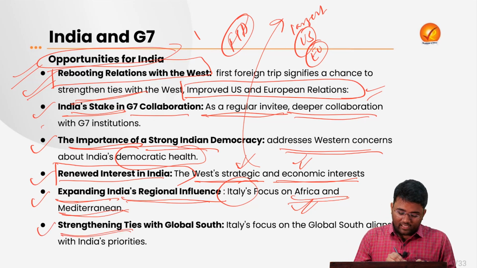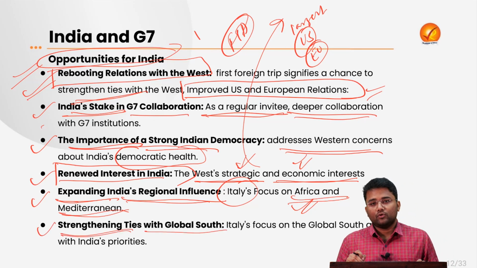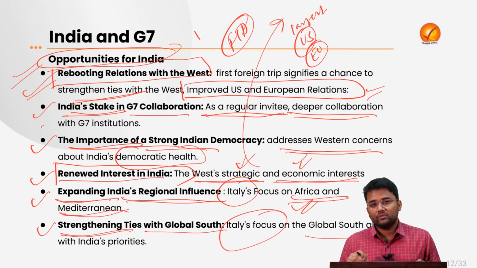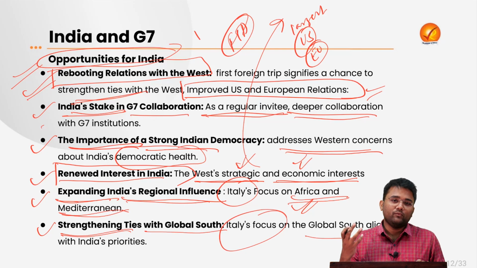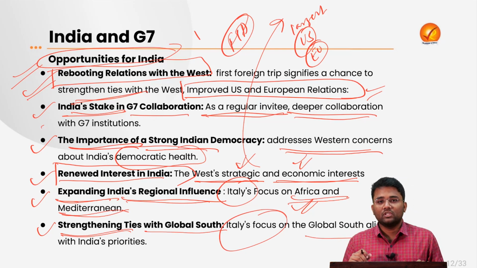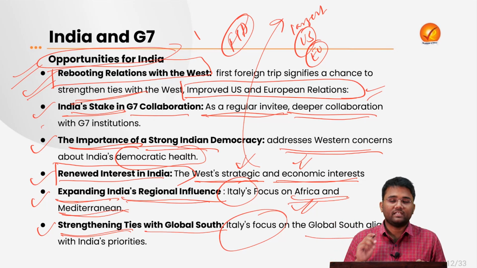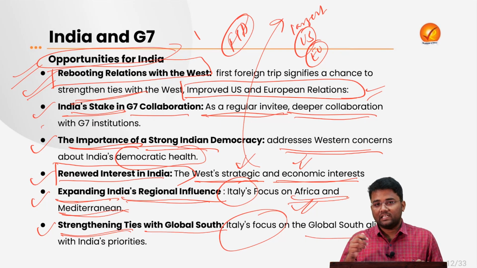Then it will also help in strengthening our ties with the global south, because Italy's focus has been on the global south, and India has been an advocate for the rights of the global south, for the recognition of the global south. So that will also help in ensuring that the voice of the global south remains strong when India attends this G7 summit in Italy this year.